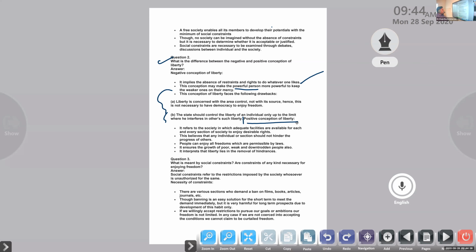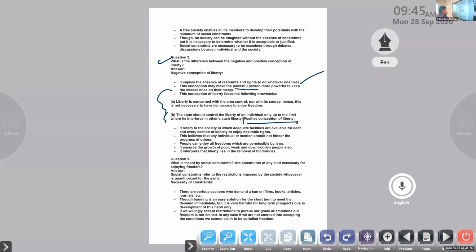Next one, the positive concept of liberty. It refers to a society in which adequate facilities are available for each and every section of society to enjoy desirable rights. In the positive concept of liberty, basically restrictions and constraints are there, which are helpful for people to lead a good life, and they are enjoying their rights too. Here, there is no powerful person or powerless person, no privileged people or unprivileged people.